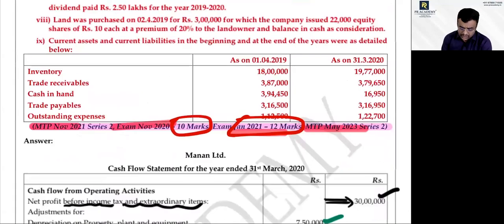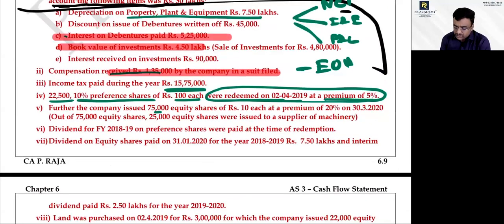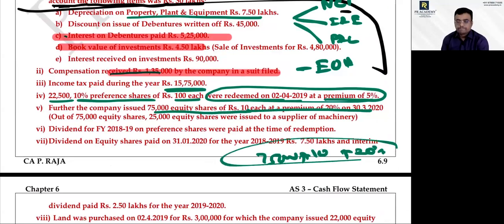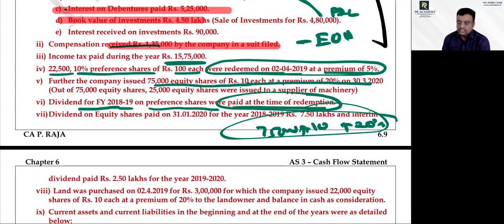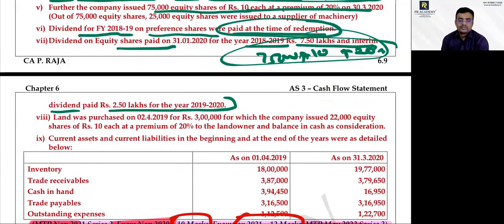Further, the company issued 75,000 equity shares of 10 each at a premium of 20%. The 75,000 into 10 plus 20% will come to which activity? Financing activity. Dividend for 18-19 on preference shares was paid at the time of redemption. This also will come to financing activity. Dividend on equity shares for 18-19, 7.5 lakhs. Interim dividend paid 2.5 lakhs for the year 19-20. Whichever year it is paid for, will it come in this year's cash flow statement? Yes, sir.